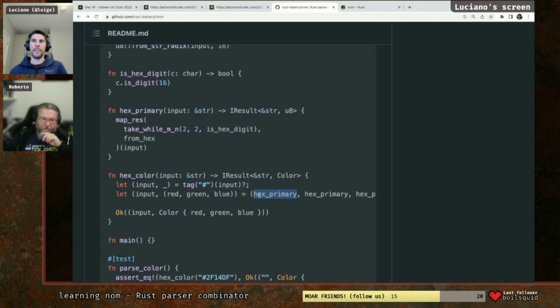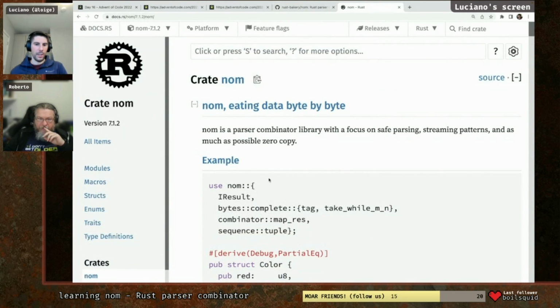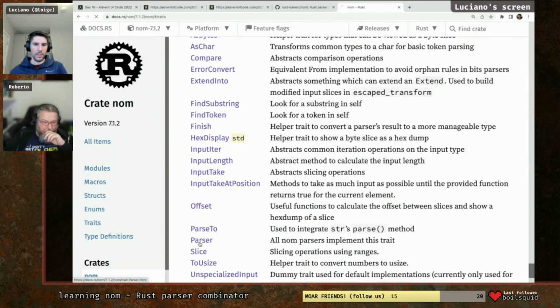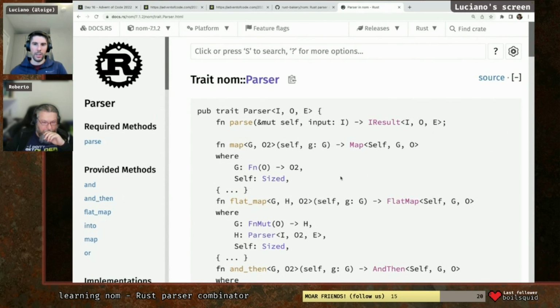Is it possible to see the signature of that parse function where it's implemented in the code of Nom, but probably later, not now. Let's see. I think it's a trait here. Okay, I think it's this one, parser. I might be wrong. Yes, I think this is the one. So basically, what it's saying is that a parser needs to have this function, parse. And this function parse takes a specific type of input, which is a generic.